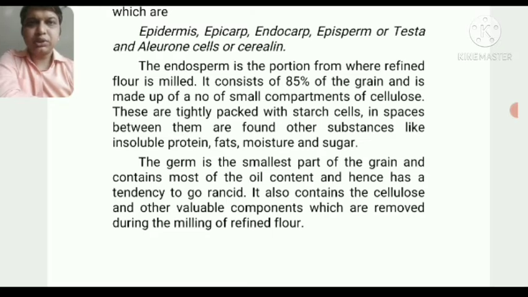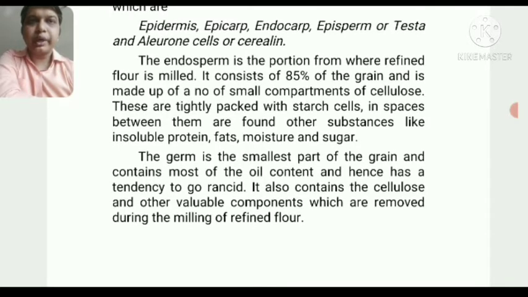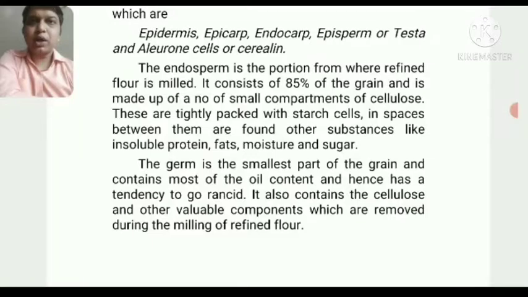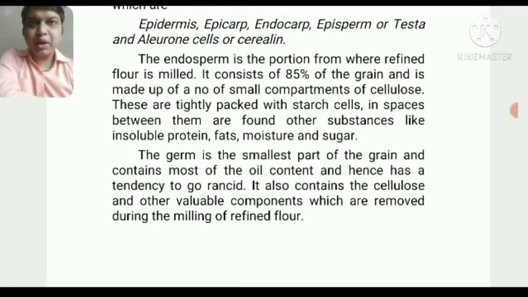The germ is the smallest part of the grain and contains most of the oil content, and hence has a tendency to go rancid. It also contains cellulose and other valuable components which are removed during the milling of refined flour. So for us, the most important part of the wheat is the endosperm.